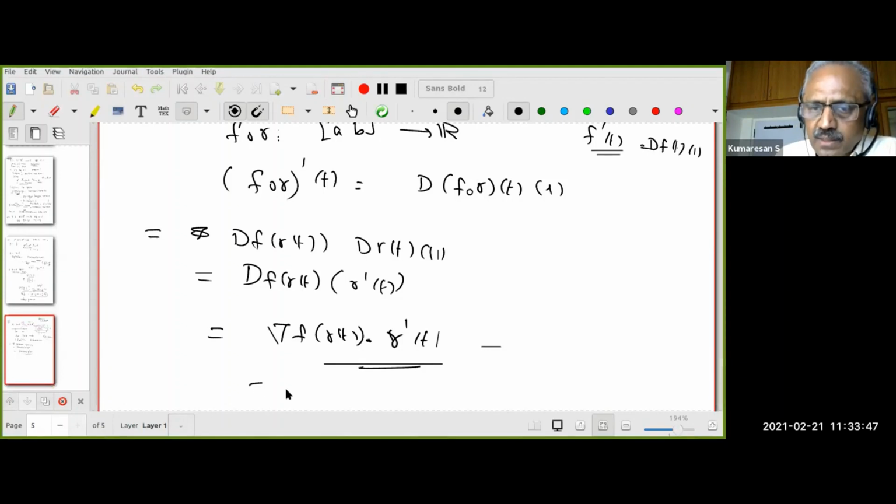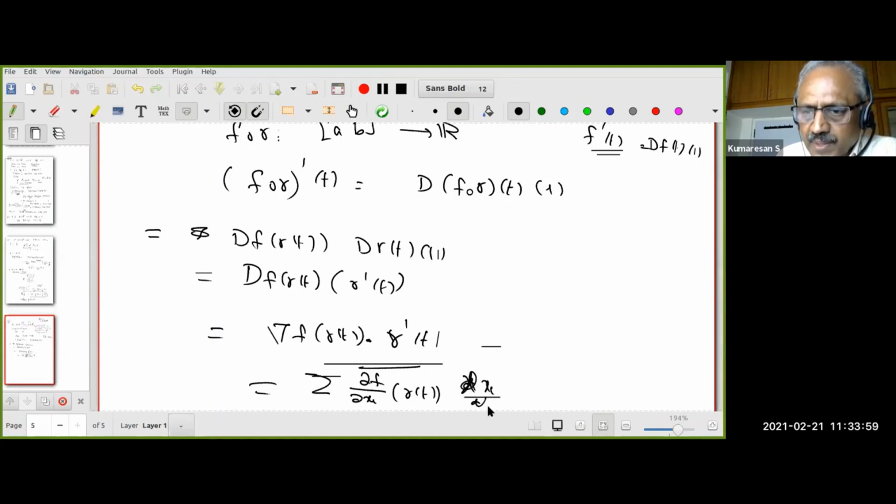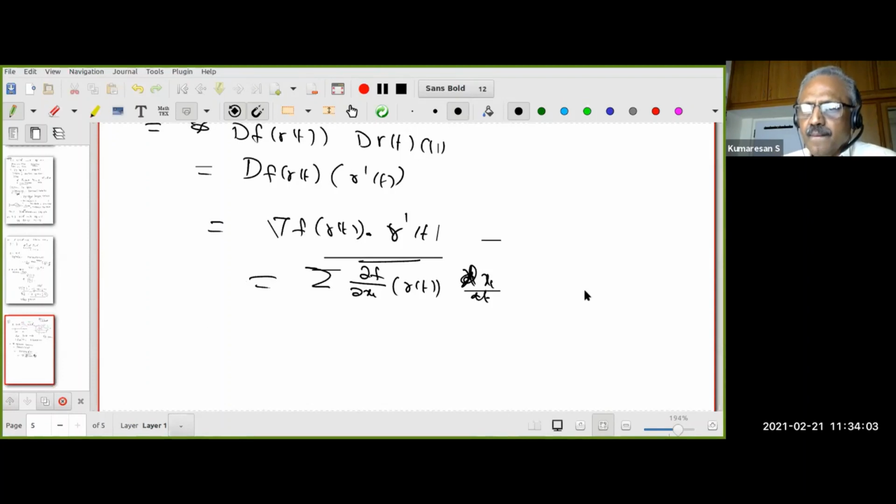And this is nothing other than the sum over i of del f by del x_i at the point gamma(t) times dx_i by dt. Because gamma of t I am writing as (x1(t), ..., xn(t)), or gamma_1(t), ..., gamma_n(t).